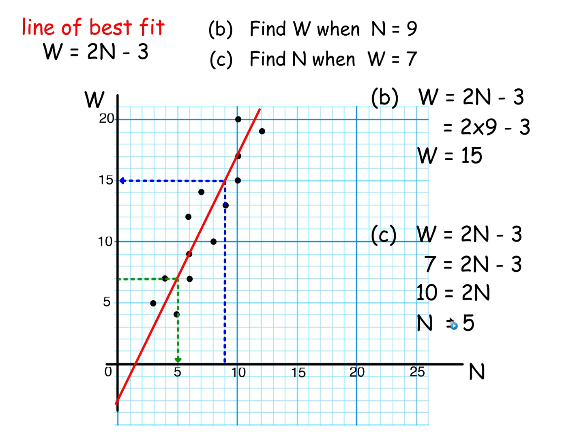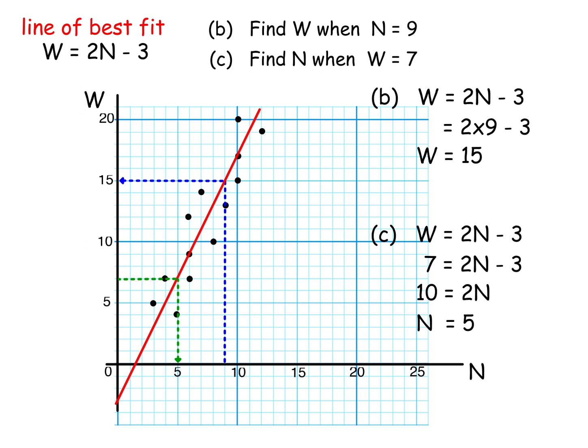Now, on the graph, if you look at where n is 9, there's n 9, and if you looked up to the line and looked across, there would be the 15, which is what we got with the formula. There, we had w was 7, if you go to w being 7 and look across the line and look down, there's n coming out to be 5, what we got with the formula. So it works off the lines, but you'll be using the formula to work out the answer.